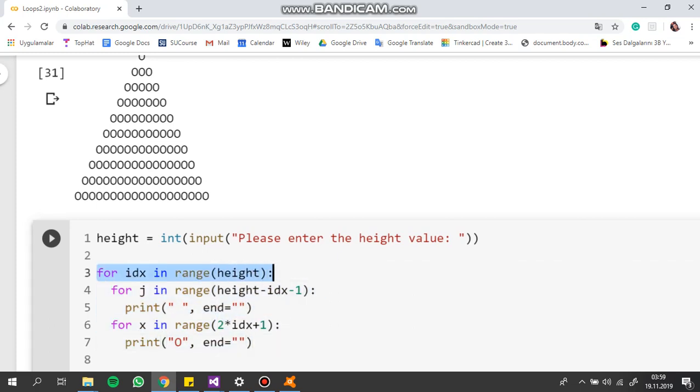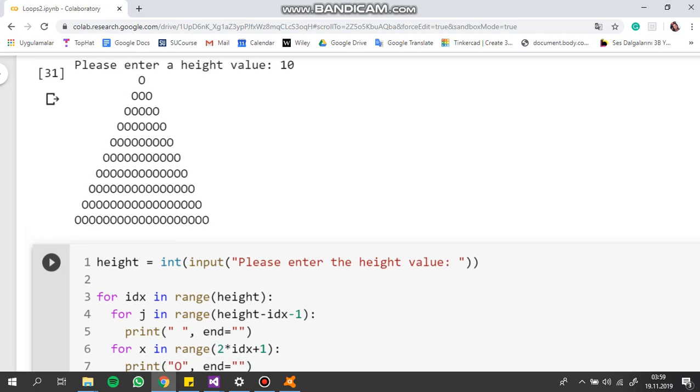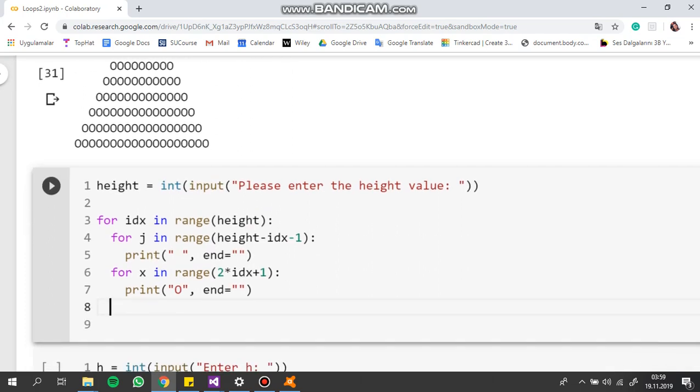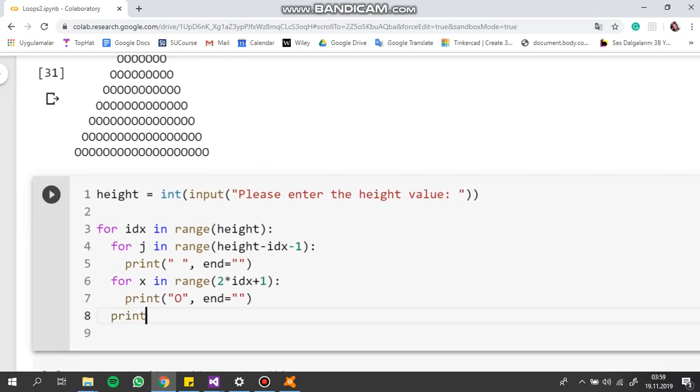For each line I'm printing the spaces, I'm printing the O's, and at the end when I'm done with a line I should press the enter button so that I can move forward to the next line. So I'm printing simply nothing because that means go to the next line for me.